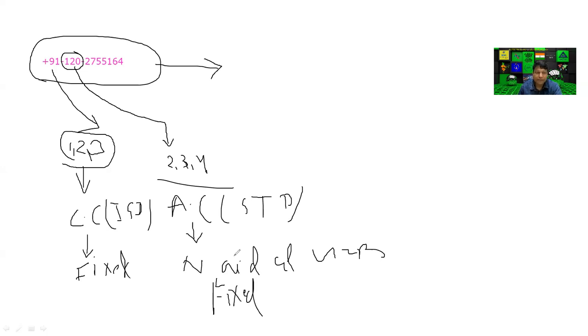In some cases it is 2 digits: Delhi is 011, Mumbai 022, Chennai 033, Kolkata 044, and Bangalore 079. The same applies in your case also. This is also fixed. You can't change it. This is known as the city code, or you can say area code. India is a very big country, but in India you can identify the location from these digits, either 2, 3, or 4, depending on the telephone number.